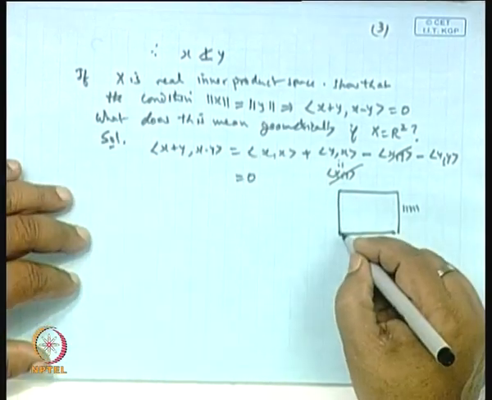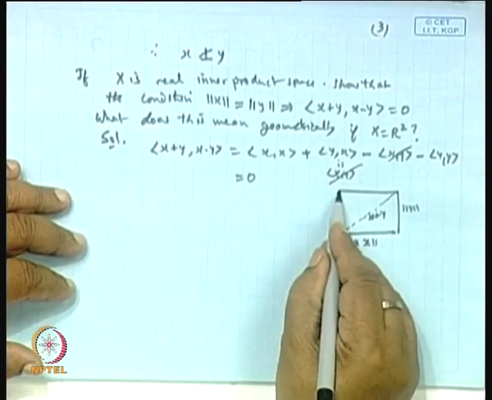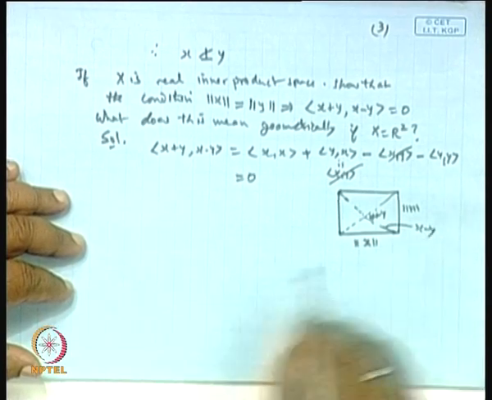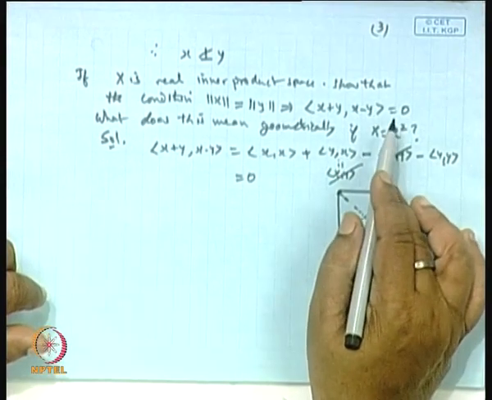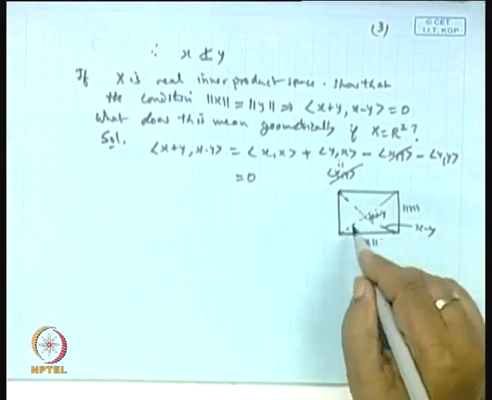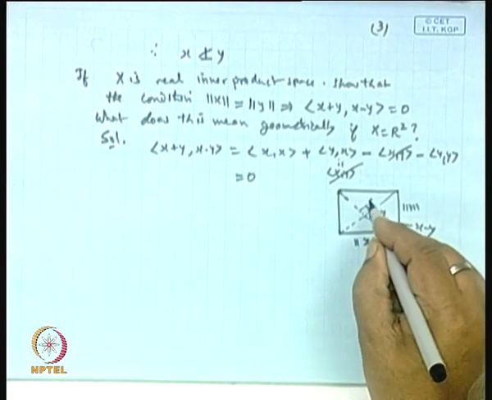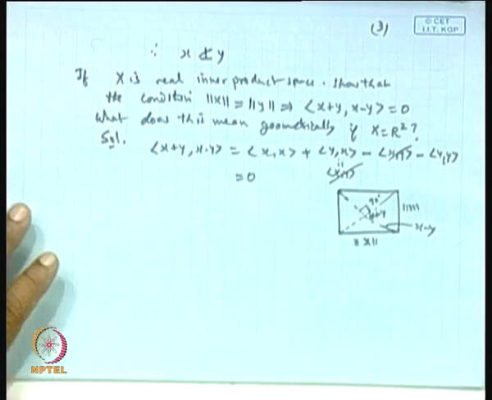It means the x plus y vector is this, the x minus y vector is this, is it not? The inner product of these two vectors is 0, and that is obvious. It means the diagonals of a square are at right angle to each other, is it not? So, this shows the diagonals are at 90 degrees. So, that is the geometrical meaning.